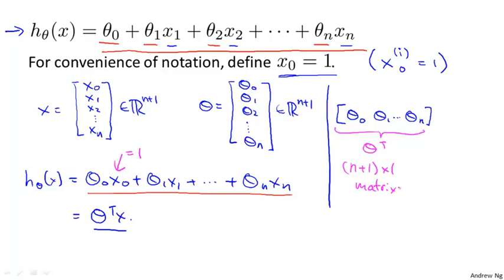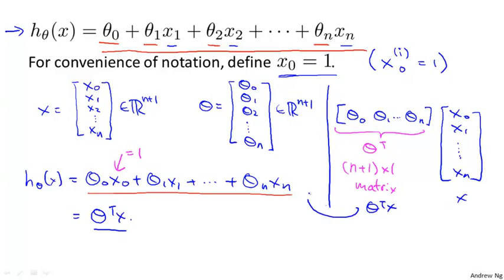It's also called a row vector. And we take that and multiply it with the vector x, which is x0, x1, and so on down to xn. And so the inner product that is theta transpose x is just equal to this. This gives us a convenient way to write the form of the hypothesis as just the inner product between our parameter vector theta and our feature vector x, and it is this little extra bit of notational convention that lets us write this in this compact form.